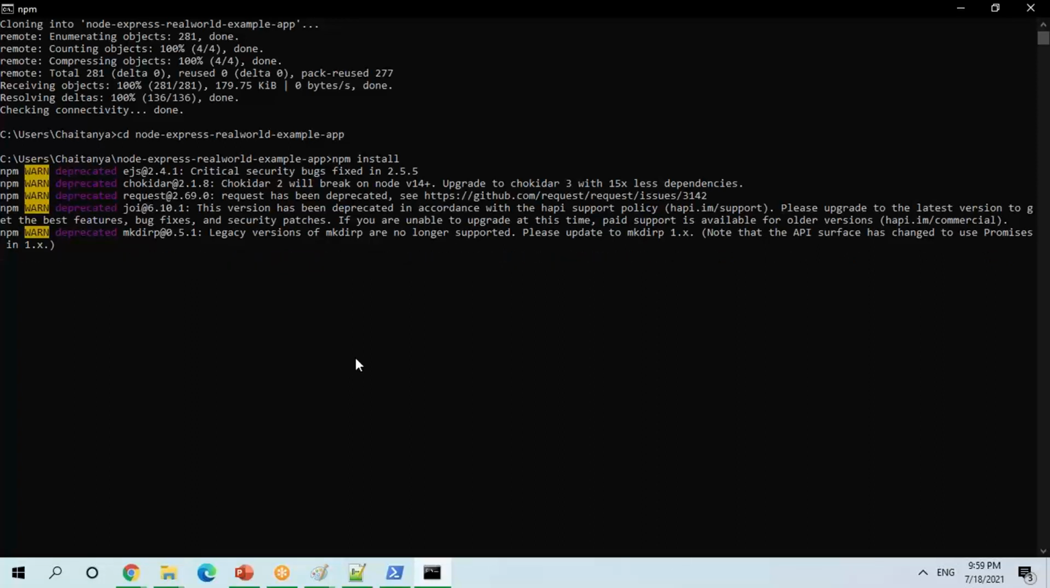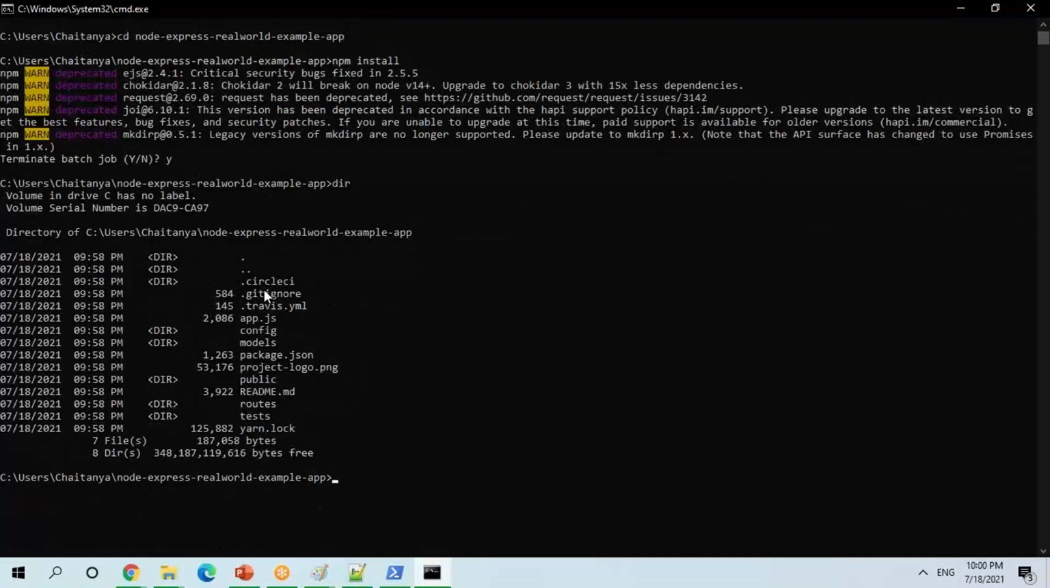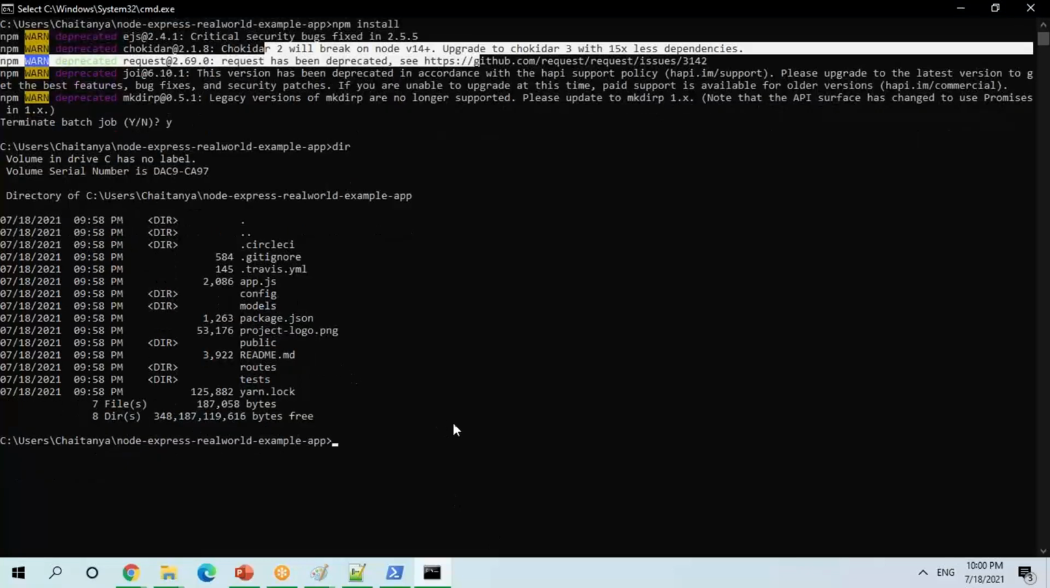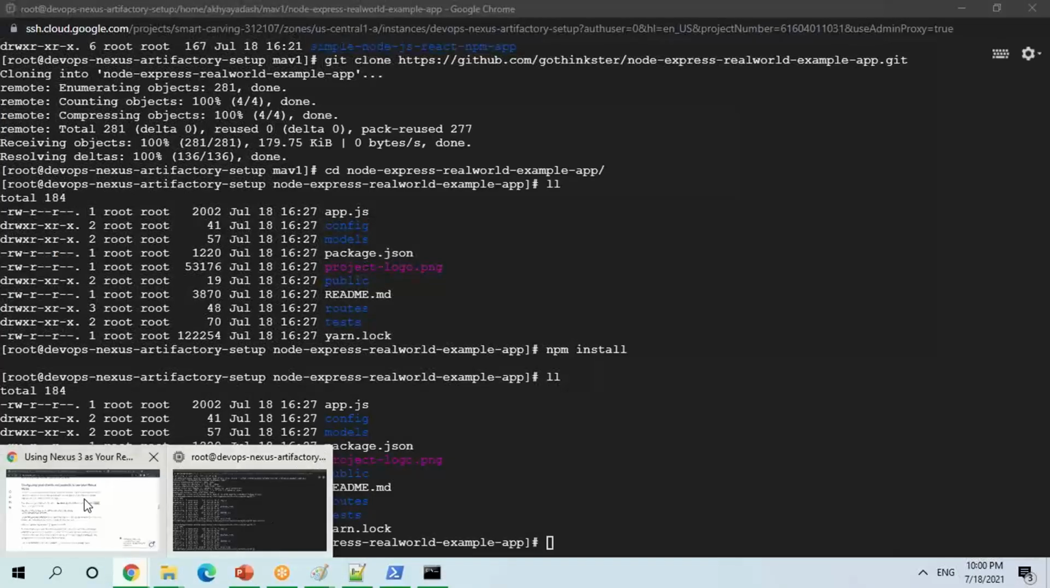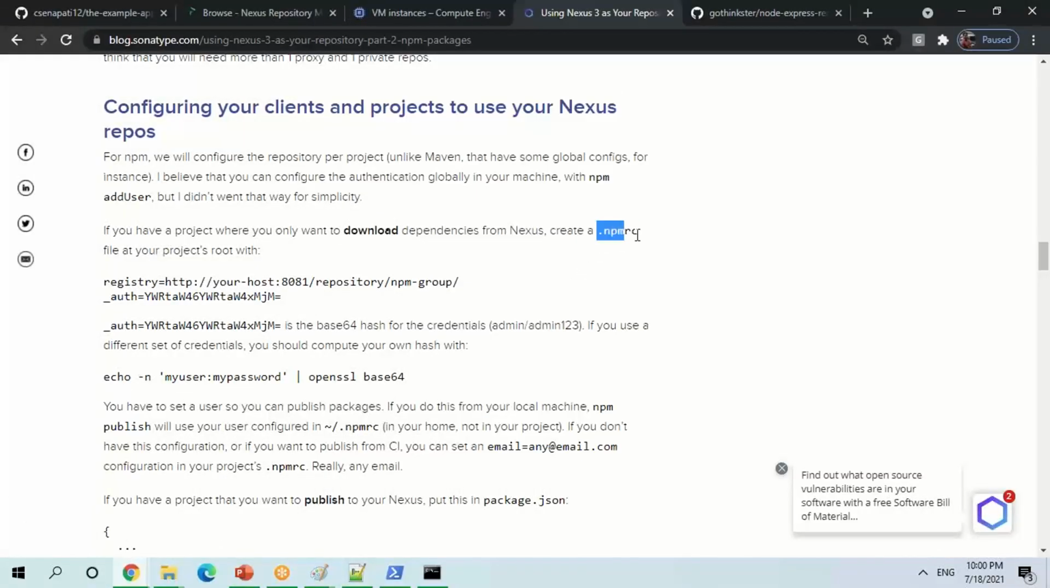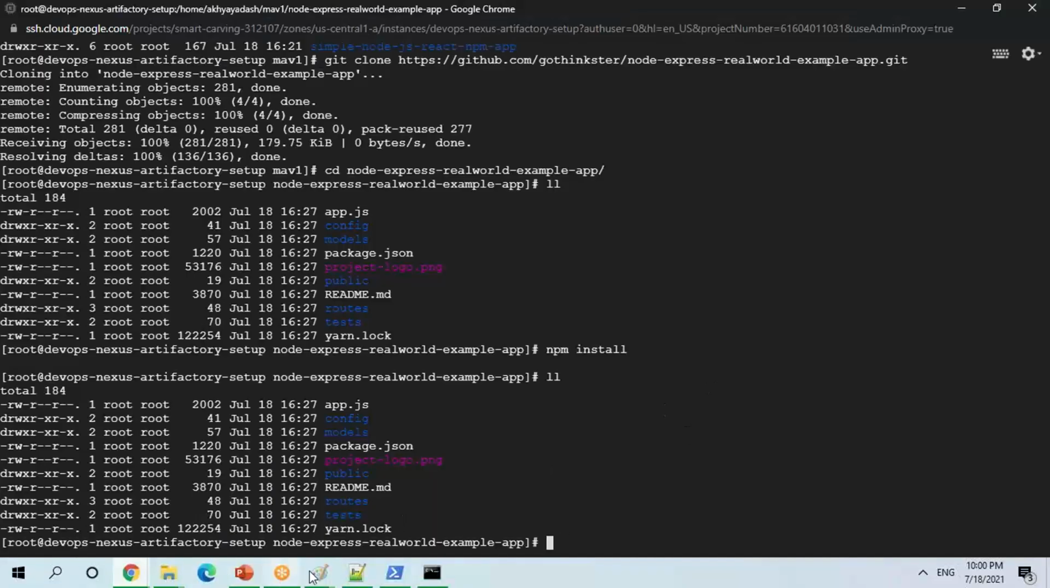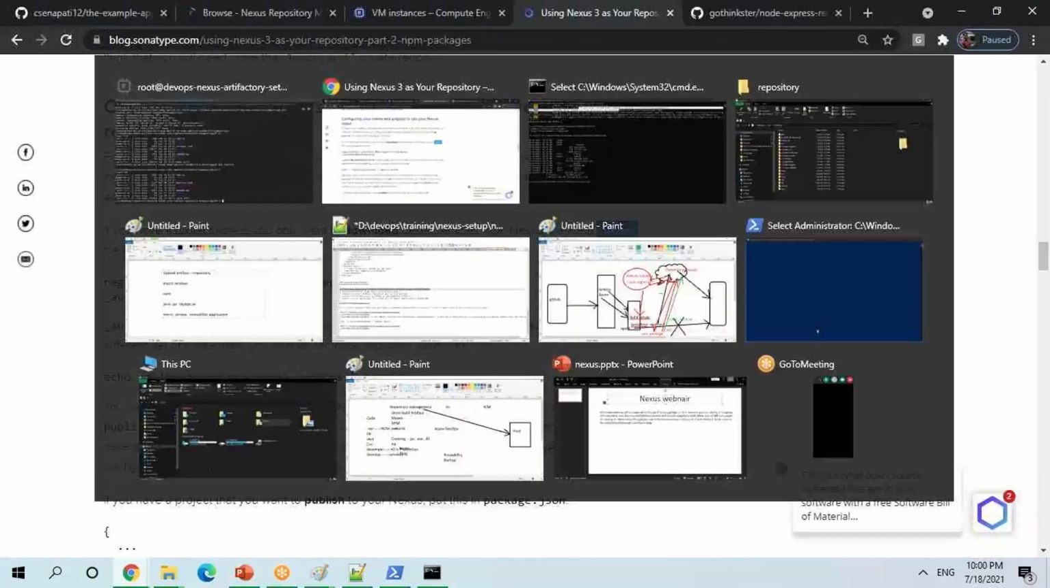Now, if you see here, it has created all these folders and all. But it is not going to the central Maven repository. So what I have to do for the Nexus repository is create one file, .npmrc. This is what they are talking about, right? The Nexus people are telling us to just create one file here with this name. Here you can create one file with this name.